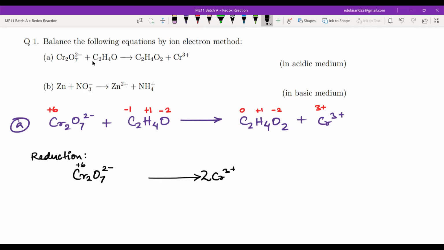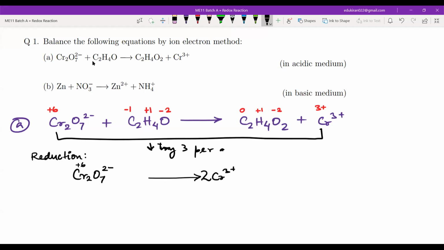Okay. Now you tell me from here to here, it decreases by 3 per atom. Correct? Per atom. So how many electrons? 6 electrons. Okay. Now you were having problem here.